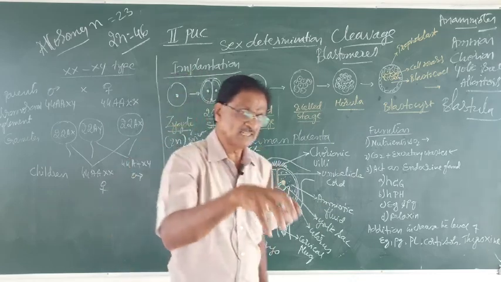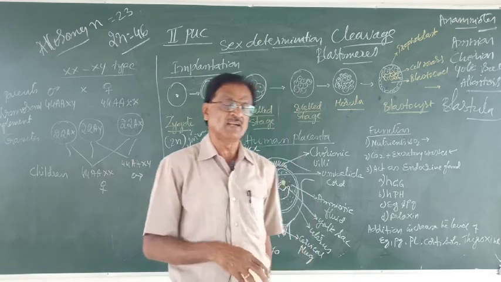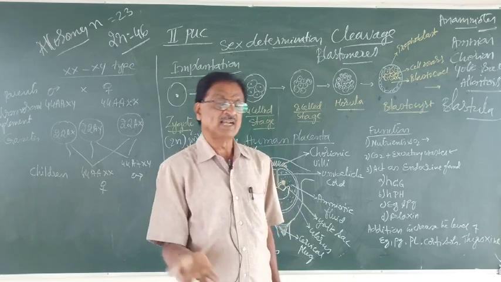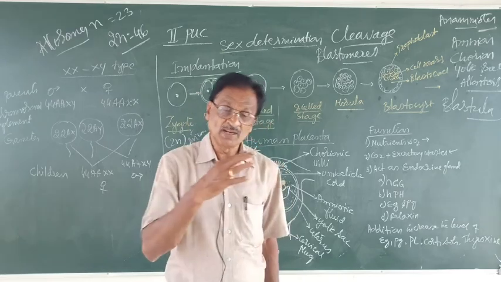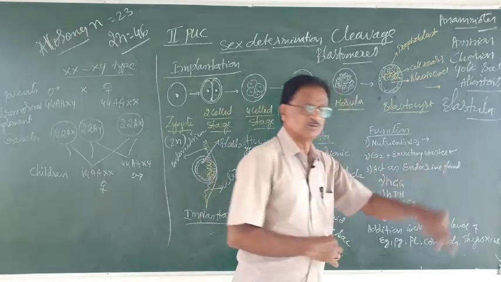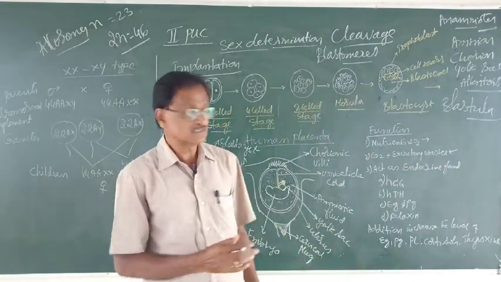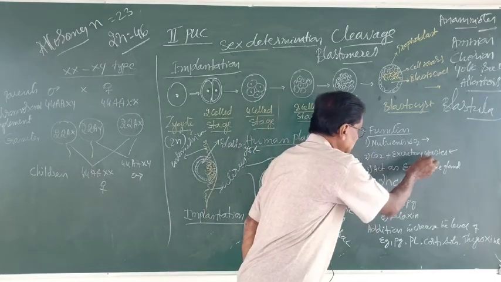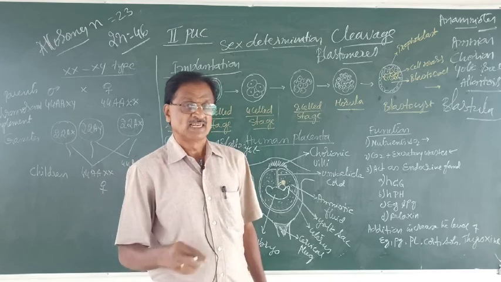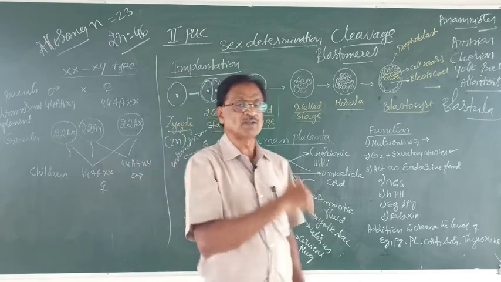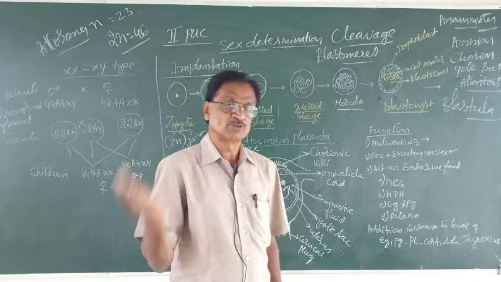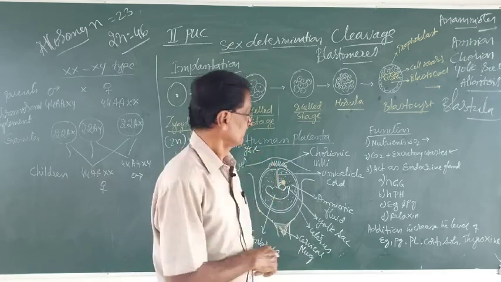If they accumulate in the fetal blood, the fetal blood becomes toxic and the fetus may die. Hence, these are to be removed. Carbon dioxide and the excretory waste of the fetus are discharged from the fetal blood into the maternal blood for removal through placenta.